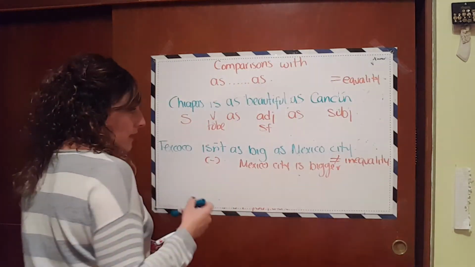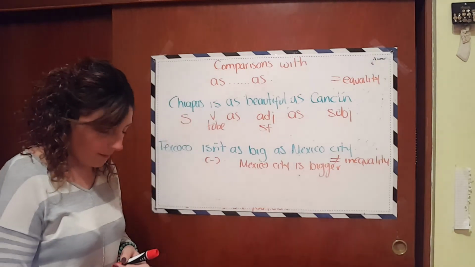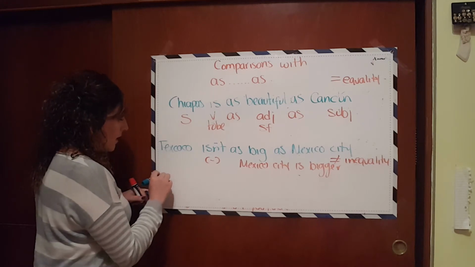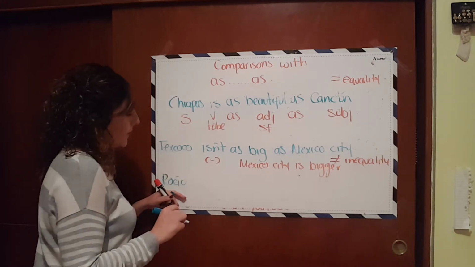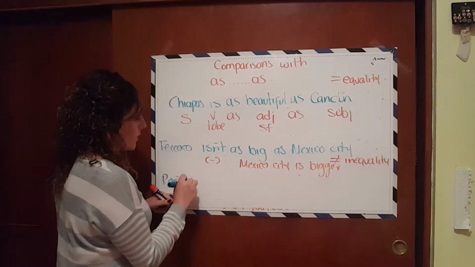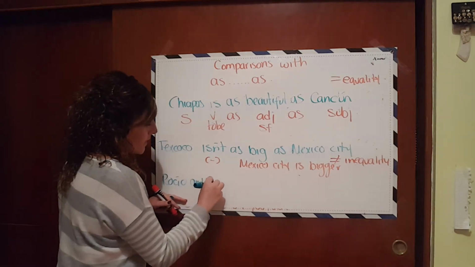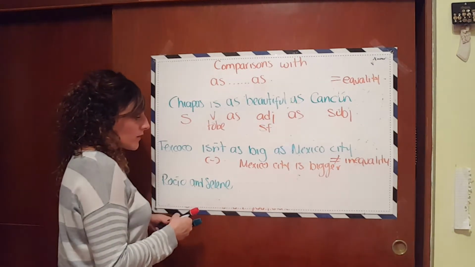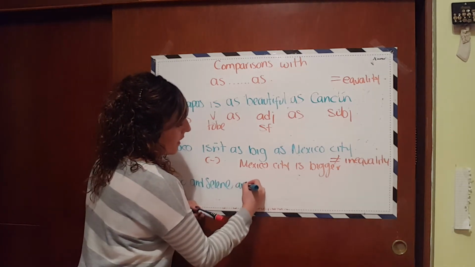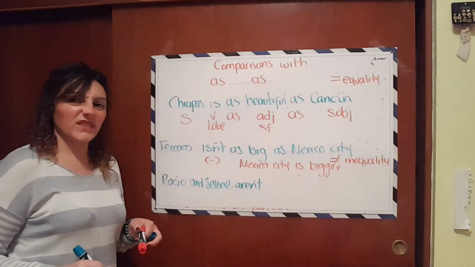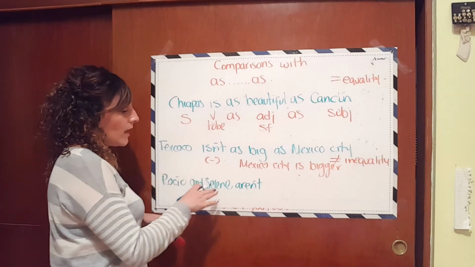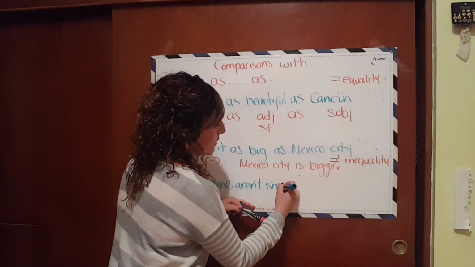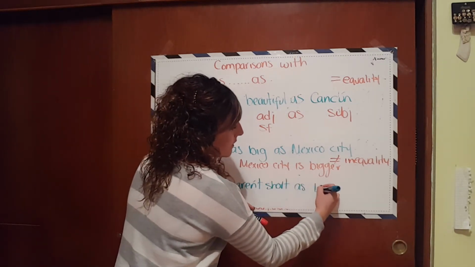Let's have an example in negative. I'm going to talk about my boss. Her name is Rocio. And I'm going to use my best friend also, Selene. And then this is a plural thing, right? Rocio and Selene aren't. Let's talk about negative, okay? Rocio and Selene aren't as short as Leslie,